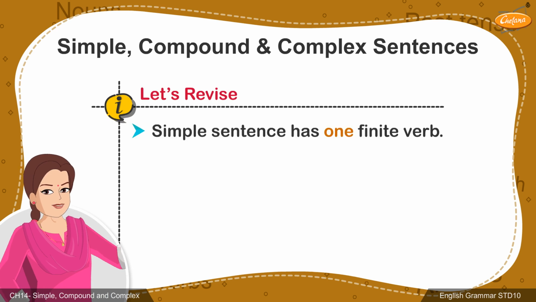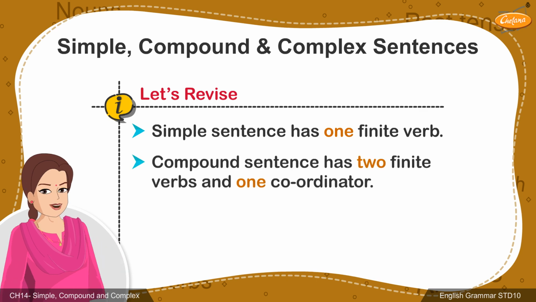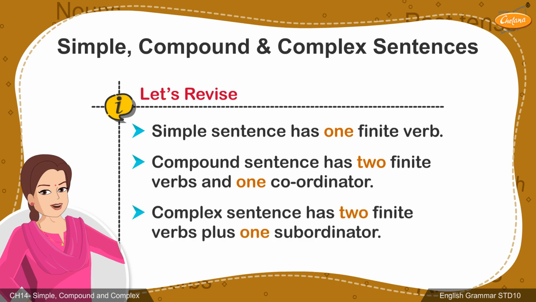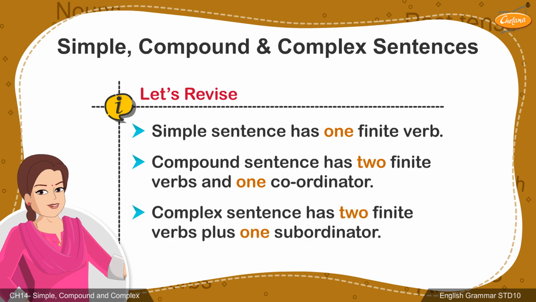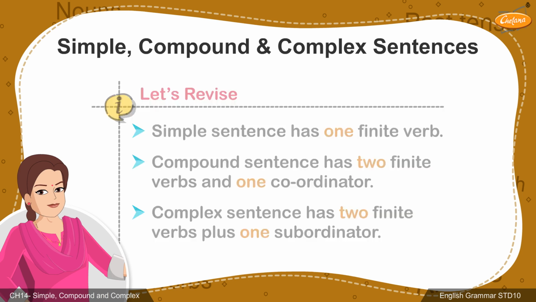Let's revise. A simple sentence has only one finite verb. A compound sentence has two finite verbs plus a coordinator. A complex sentence has two finite verbs plus a subordinator. Now that we have understood the concept of the types of sentences, let's learn how to synthesize or join them.